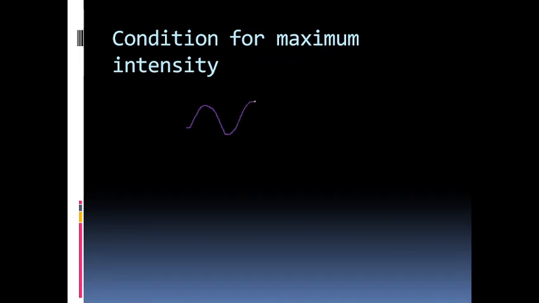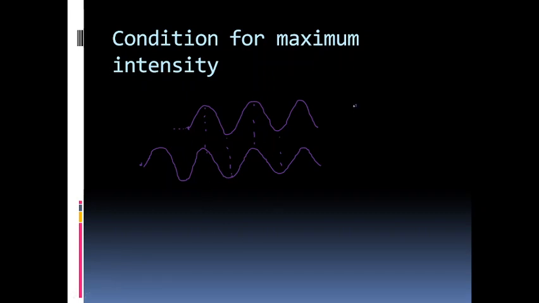I will show you. Suppose this is the first wave, and suppose the second wave is traveling an extra distance like this. It is coming from a previous source. Now in this case they are in phase, right? The crests are aligning, the troughs are aligning, and they are in phase. And under this condition we can see the path difference should be an integral multiple of lambda.